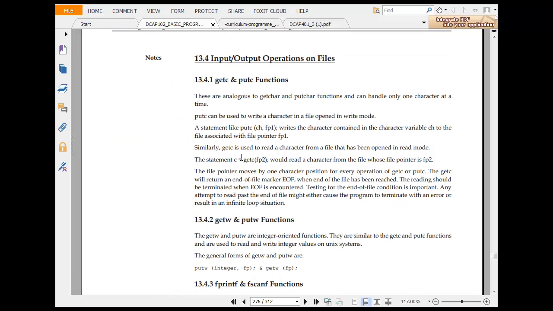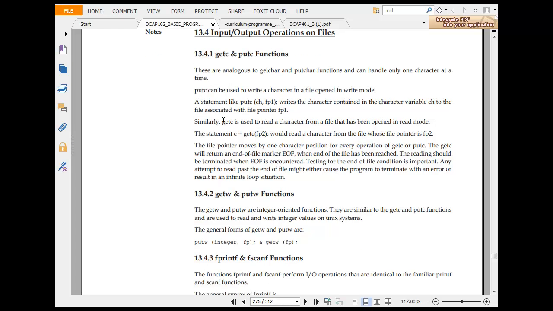Input output operations on a file: getc and putc functions. These allow getting a char and putting a char, and they can handle one character at a time. putc can be used to write a character into a file opened in write mode. Statements like putc(ch, fp1) write a character into the file. This is very similar to the string manipulation that we are doing.